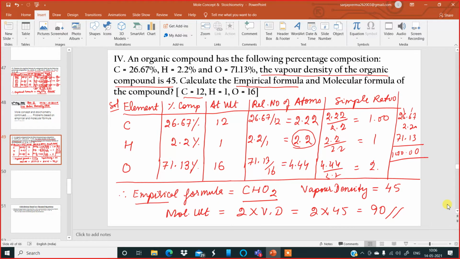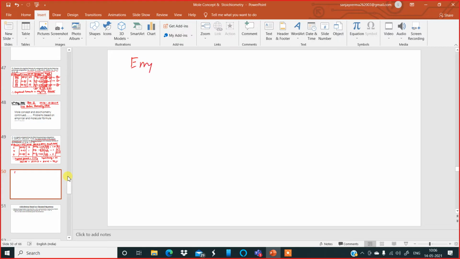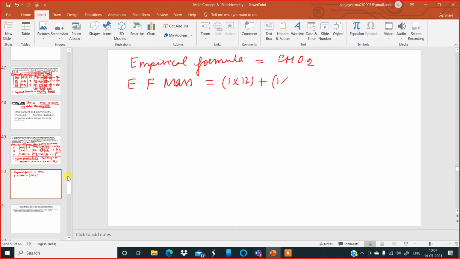Now, we know the empirical formula is CHO2. Calculate the empirical formula mass. Carbon is 1 atom, so 1 into 12, plus hydrogen is 1 atom, 1 into 1, plus oxygen is 2 atoms, 2 into 16. So you will get 12 plus 1 plus 32, which is 45. The empirical formula mass is 45.